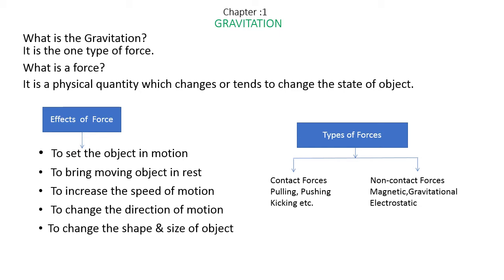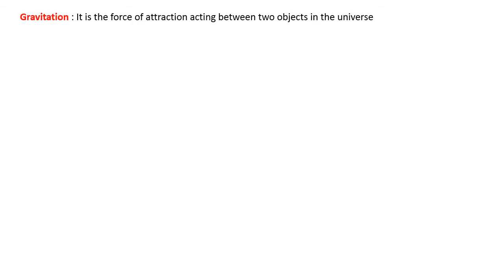Now we will move to the next part of the chapter, which is very important, as the name says, gravitation. So what is gravitation? As you have discussed this definition in ninth standard also, this definition is given to us by Newton.